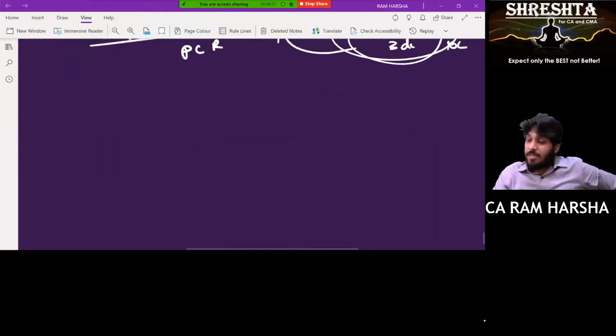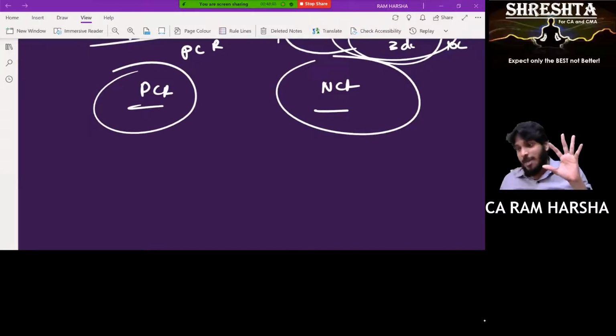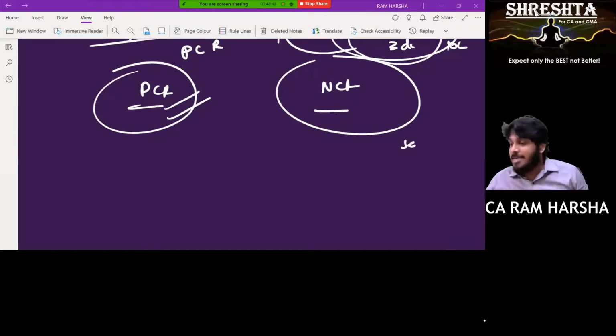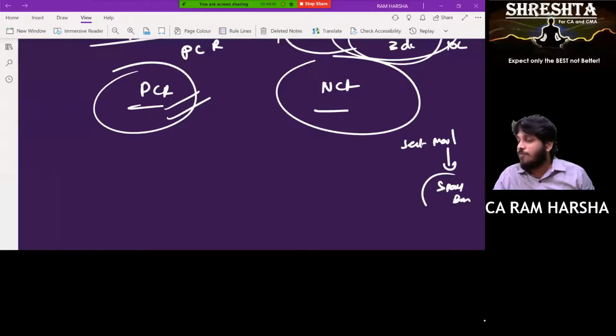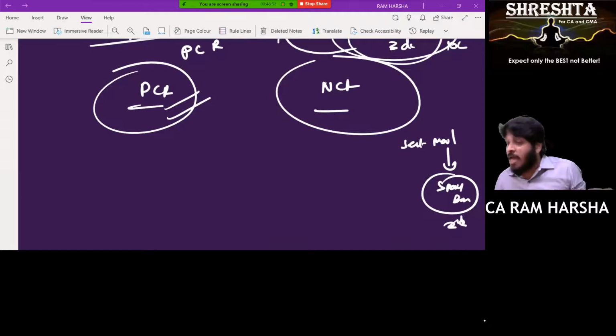Now tell me, we understood PCR and NCR, no? Tell me, Likita, which is superior among these two? Which is good? PCR. Exactly. PCR is superior. Why? What if I sent a mail? It went to the spam box of the third party. He did not even know that I sent a mail and he didn't reply. Actually, in my books it is 10 lakhs. In client's books it is 15 lakhs. Client book is only correct.